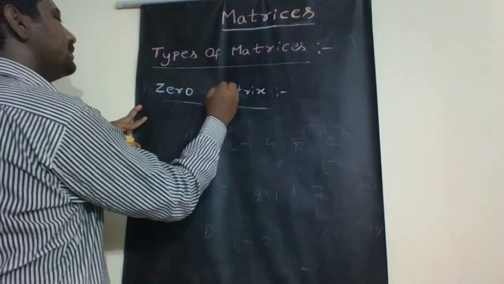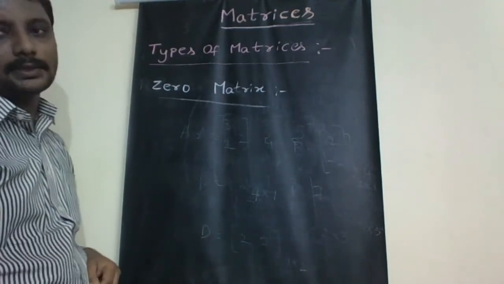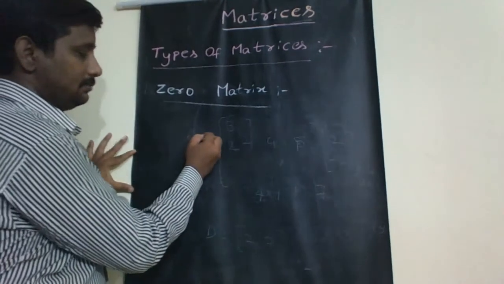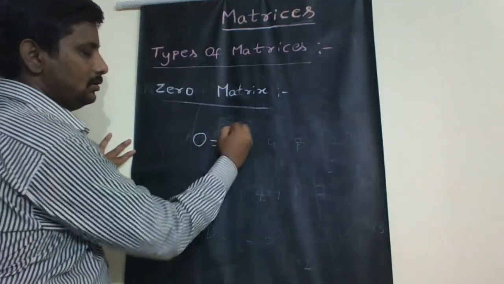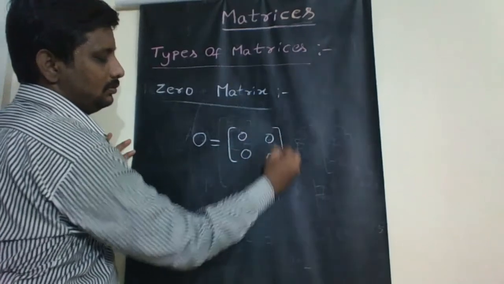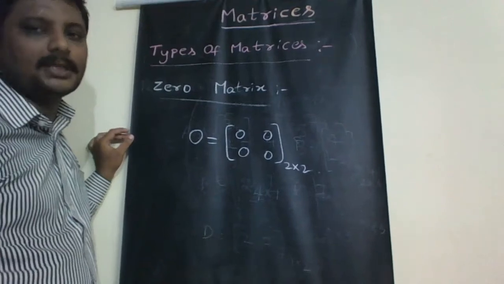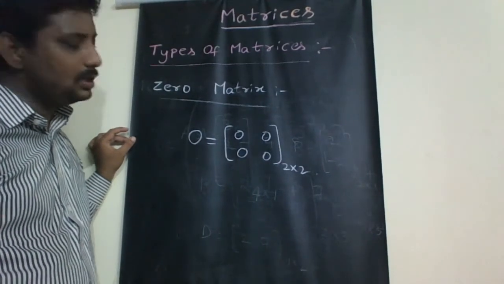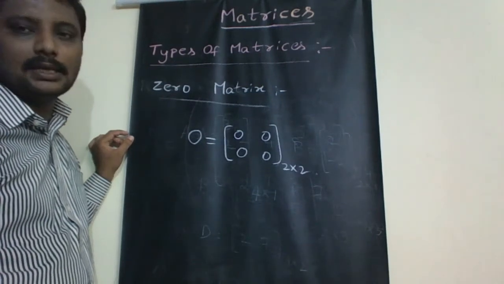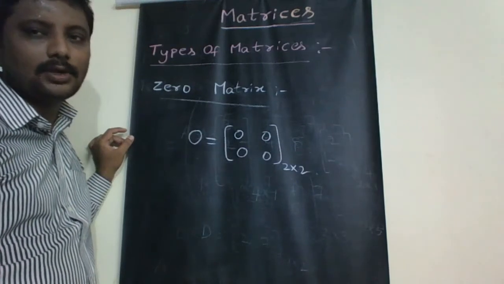Next one is the zero matrix, or null matrix. Example, the matrix O, generally denoted with O. Here we can observe each and every element of the matrix is 0, so the matrix is known as a zero matrix.